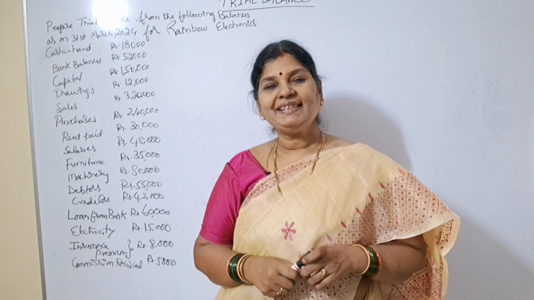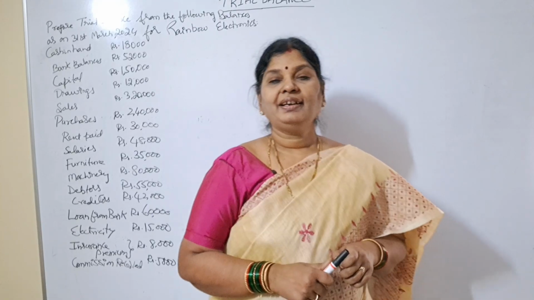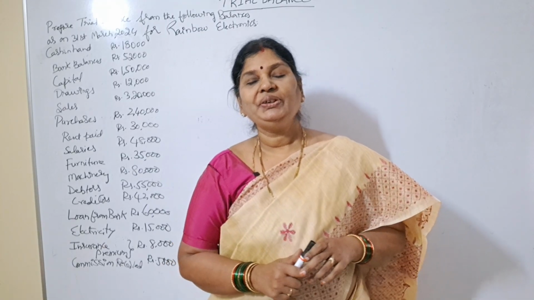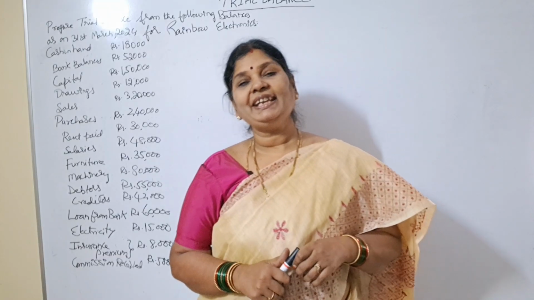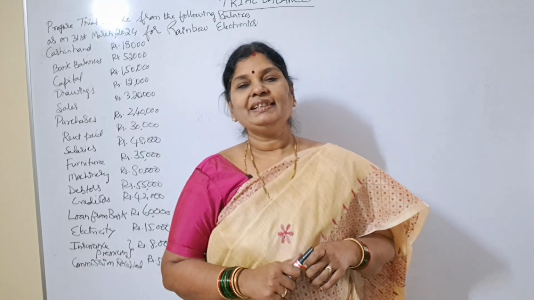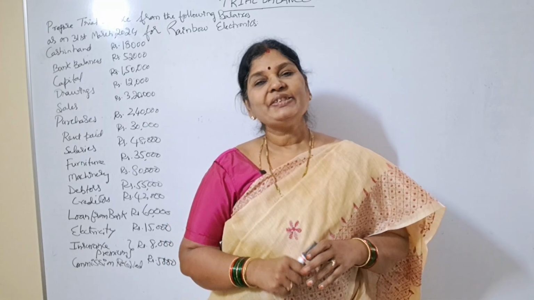So what is this called? This is called trial balance. And by the end of this video, you will understand why accountants consider this as a safety net. Come on, let's solve this trial balance problem step by step.